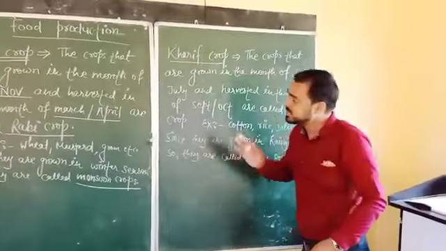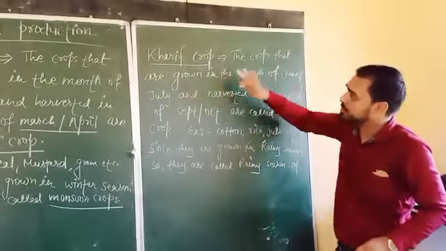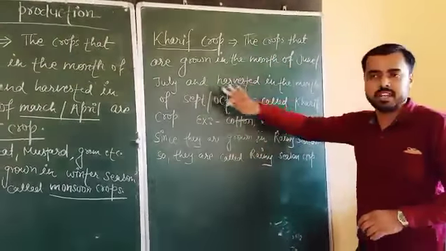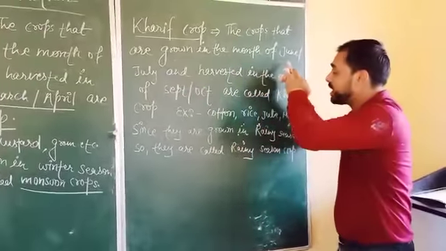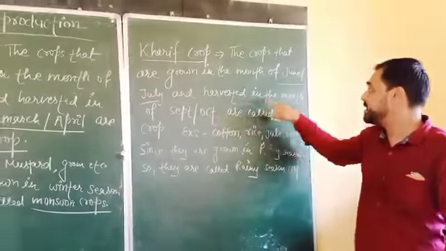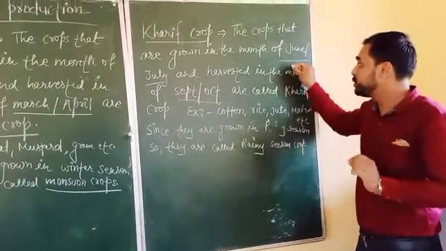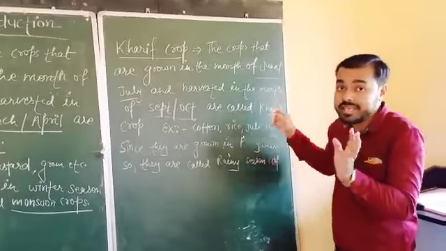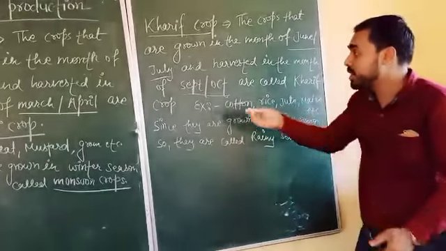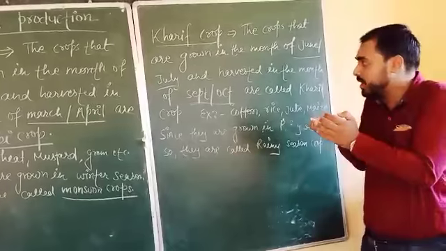The next topic is kharif crop. I have written here the crops that are grown in the months of June and July, you know what I am telling, and harvested in the months of September and October. Now think over it. June and July is what? The rainy season starts at that time, and you are harvesting when the winter starts slowly.